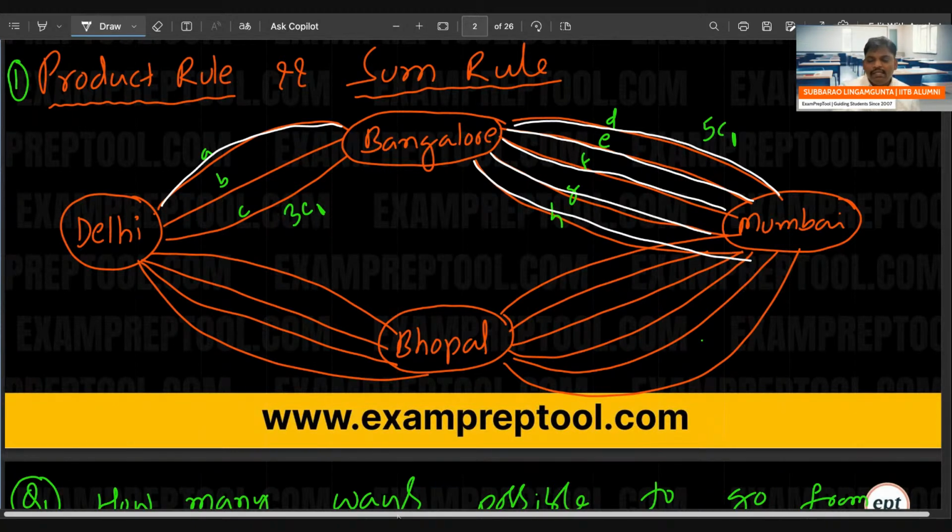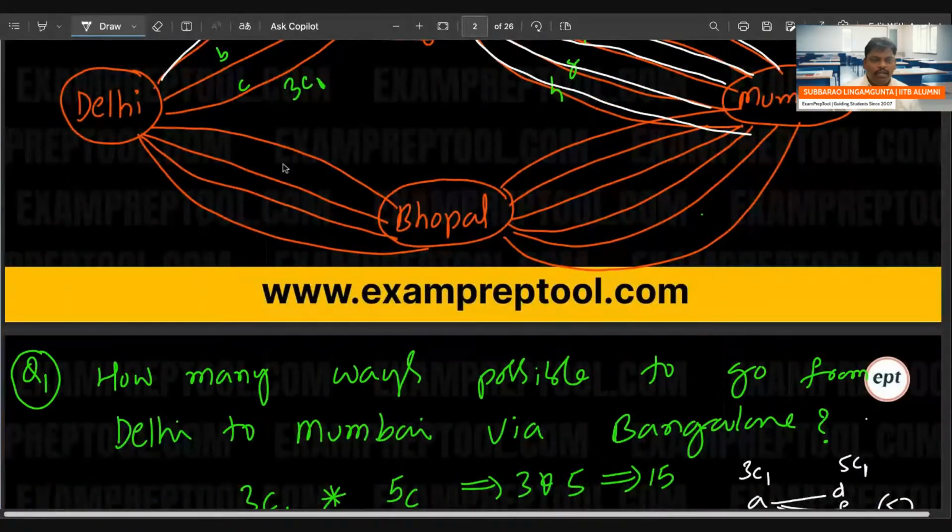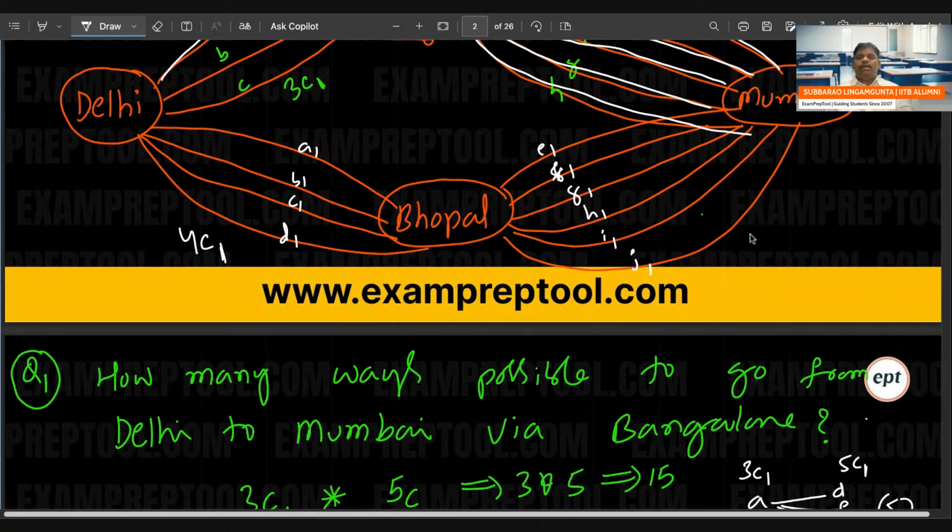Some people are asking, sir, same thing can I do for Bhopal also? Let's check. If you observe clearly here 4, let me try here. A1, B1, C1, D1. You can give names whatever. Out of 4, selecting 1, 4C1. Here E1, F1, G1, H1, I1, J1, some names. So I think 6 ways are there. Out of 6 selecting 1, 6C1.